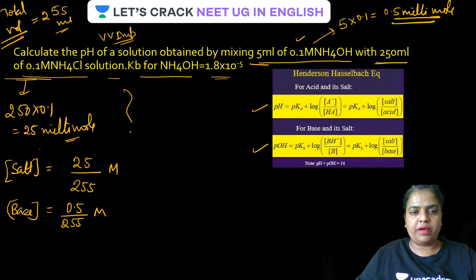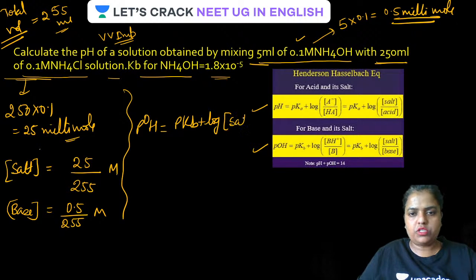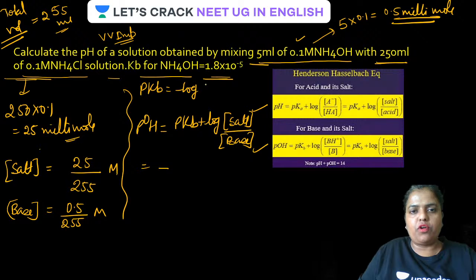Now just put on the values. As it is an alkaline buffer, therefore let us apply the second formula. pOH is equal to pKb plus log salt by base. Is that clear? Now pKb is given here. So pKb, guys, Kb is given. pKb is negative log of that. pKb is equal to negative log of Kb.